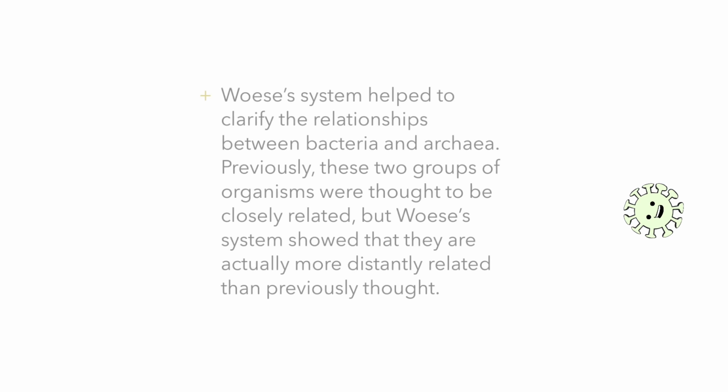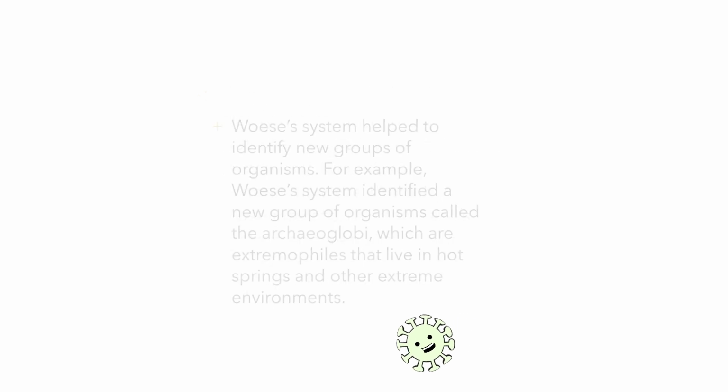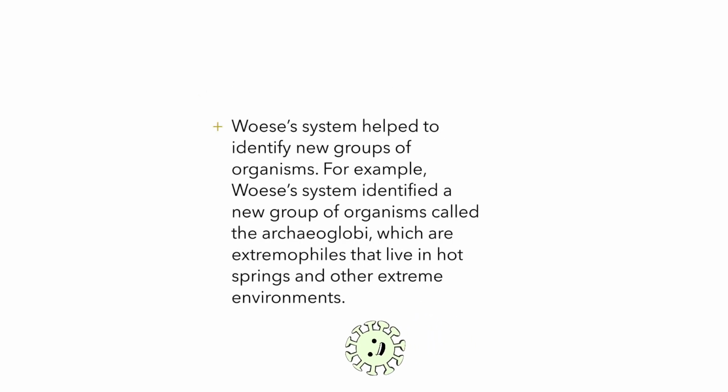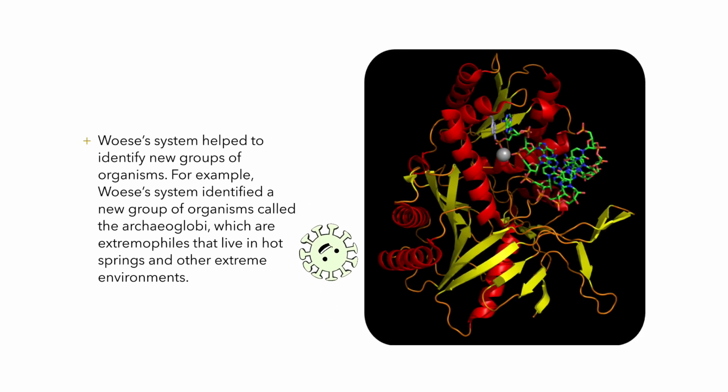Let's see how it helped modern biologists. Woese's system helped to clarify the relationships between bacteria and archaea. Previously, these two groups of organisms were thought to be closely related, but Woese's system showed that they are actually more distantly related than previously thought. Woese's system helped to identify new groups of organisms. For example, this system identified a new group of organisms called the Archaeoglobi, which are extremophiles that live in hot springs and other extreme environments.